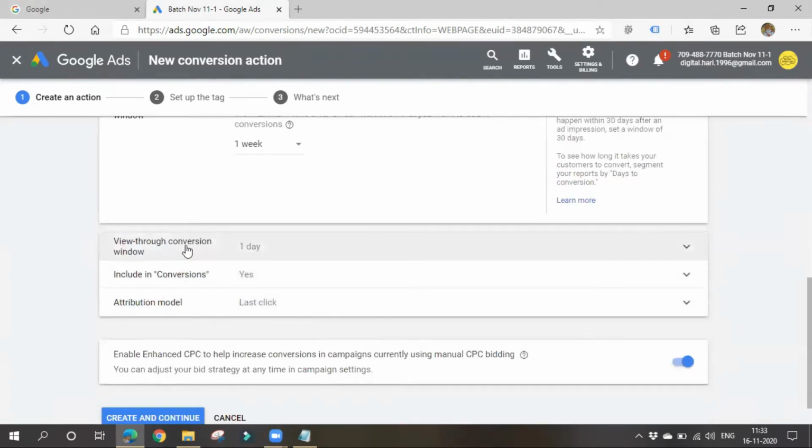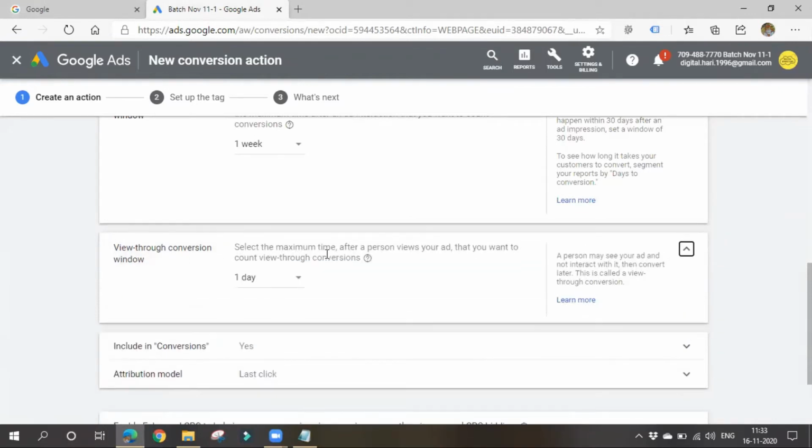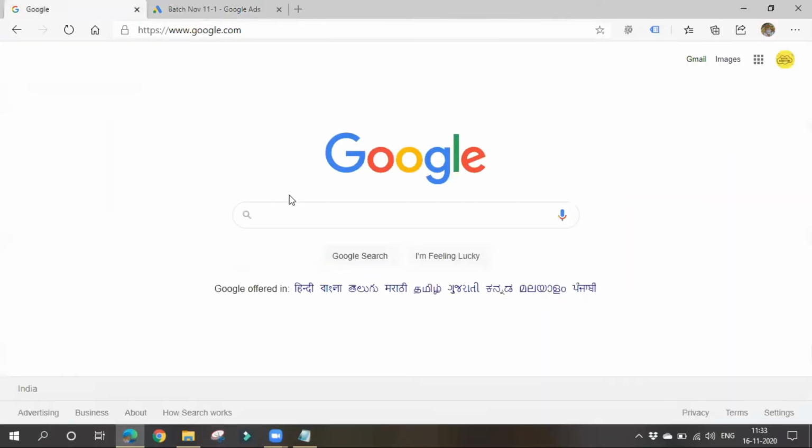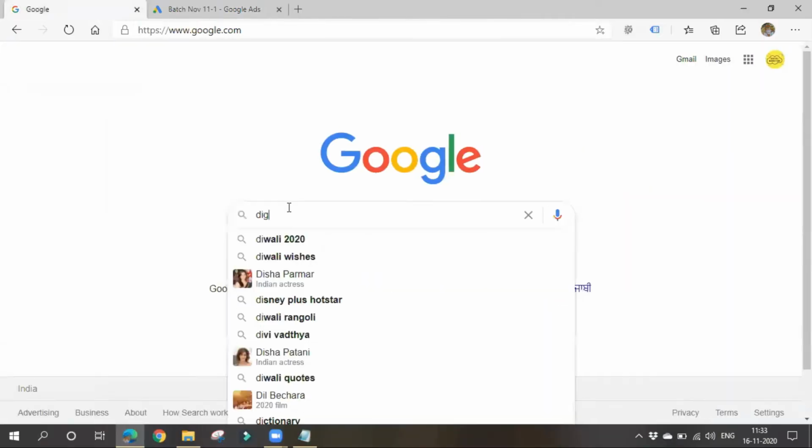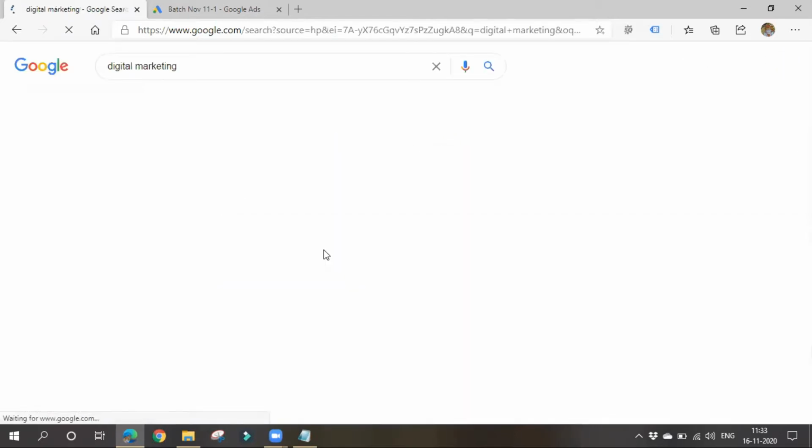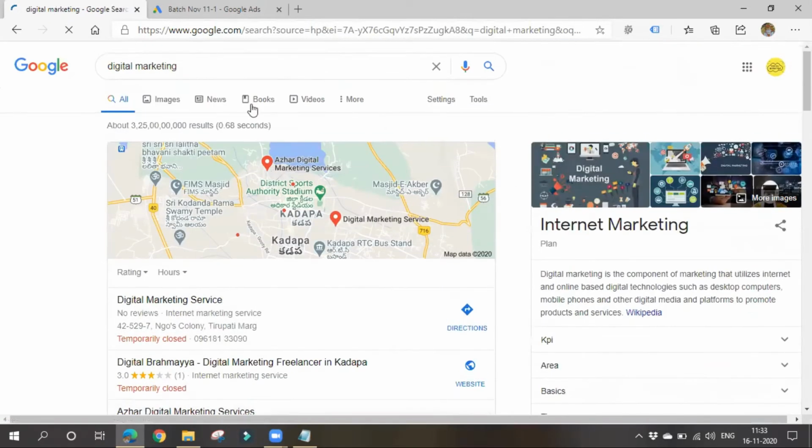Next, view-through conversion window. Here, in case of view-through conversion window, people did not interact with your ad, meaning people did not click on your ad, but they might have seen your ad. Here I'll show. Let's go to Google and type something. Right, there are no ads.